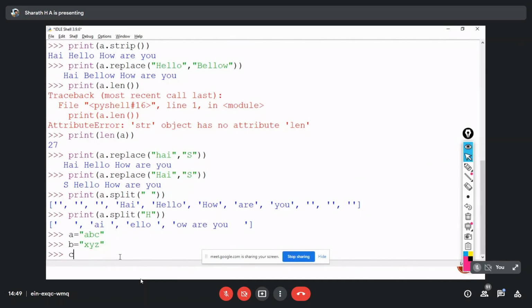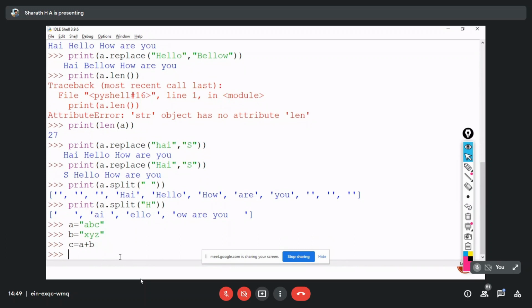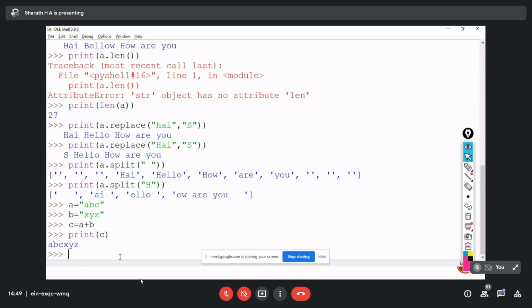So C equals A plus B. Now if I print C, you can see ABC XYZ. So it concatenates 2 strings. We can concatenate by using just a plus symbol.